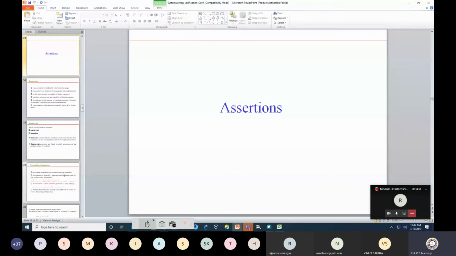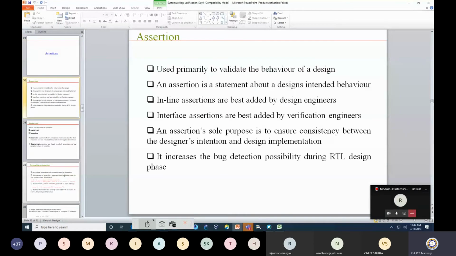Okay. So the topic is assertion. Assertion is basically to validate the behavior. There are two kinds of assertion: one is concurrent, one is immediate. So I am just going through directly what is the difference between concurrent assertion and immediate assertion.